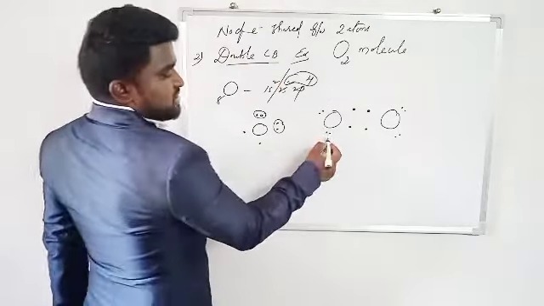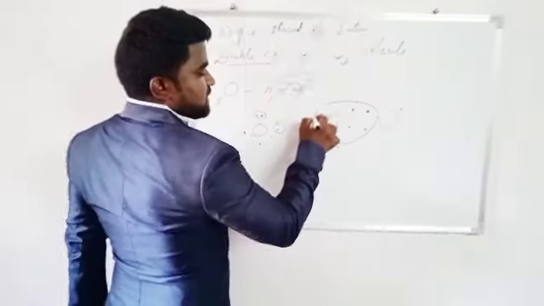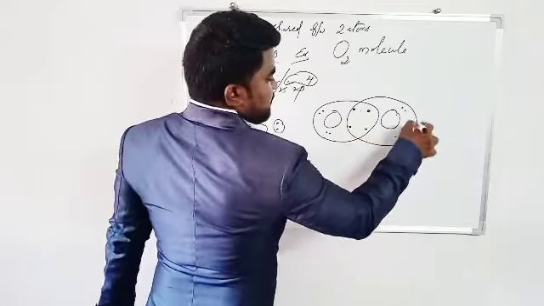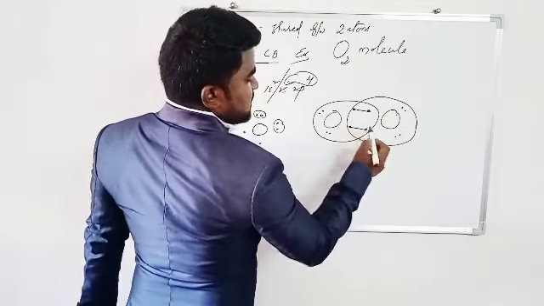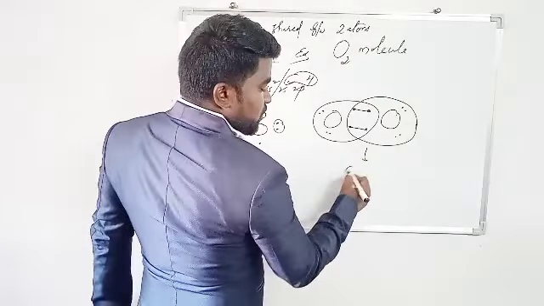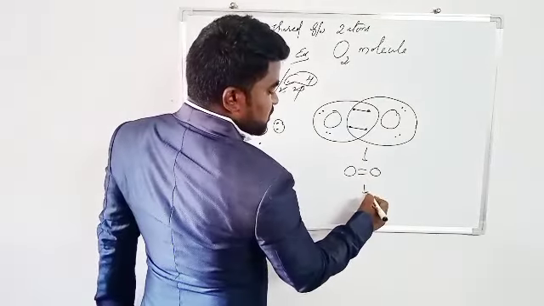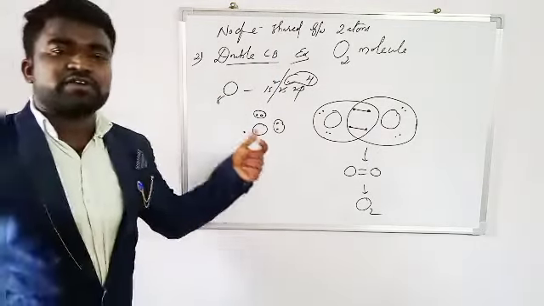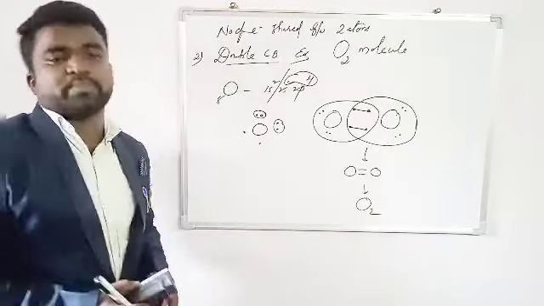Now the first oxygen shares 2 electrons from the second oxygen, and the second oxygen shares 2 electrons from the first oxygen. Finally 2 bonds are formed, that is the double bond. It appears as O=O, giving the O2 molecule. This is the formation of the O2 molecule by a double covalent bond.